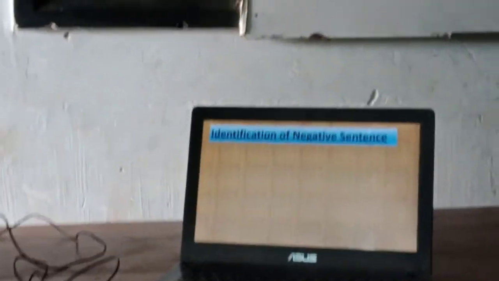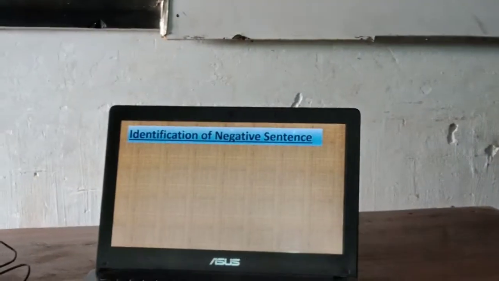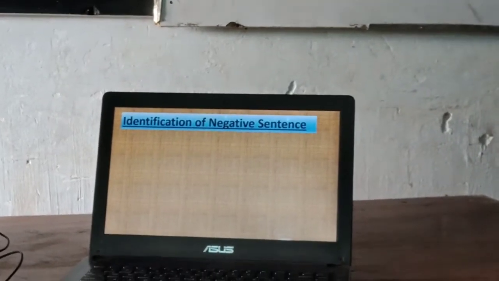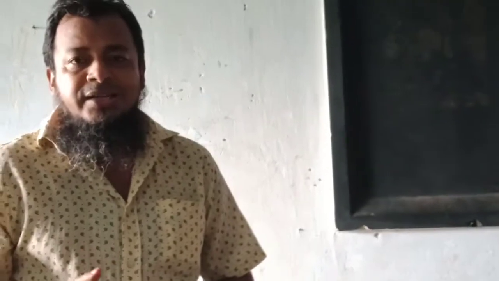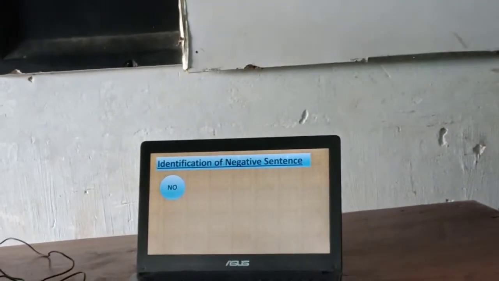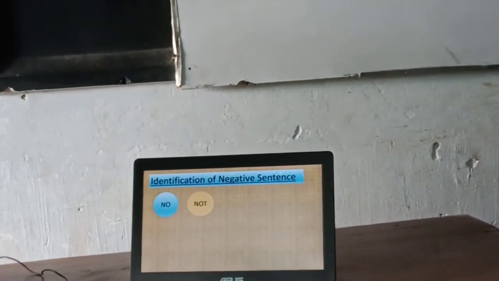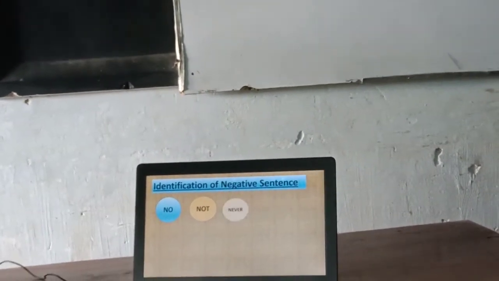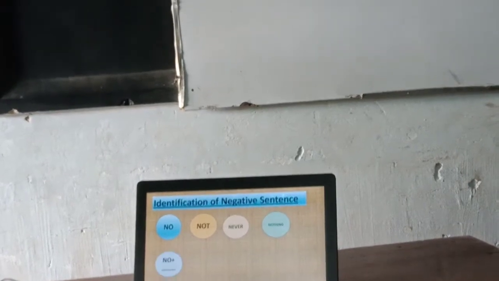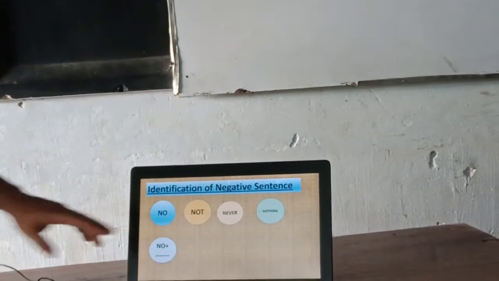Next, identification of a negative sentence. If we are able to identify a negative sentence, then it is very easy to address a sentence which is assertive. So we should know some words that indicate a negative sentence. So here are these. At first, no, not, never, nothing, no plus dot dot dot.